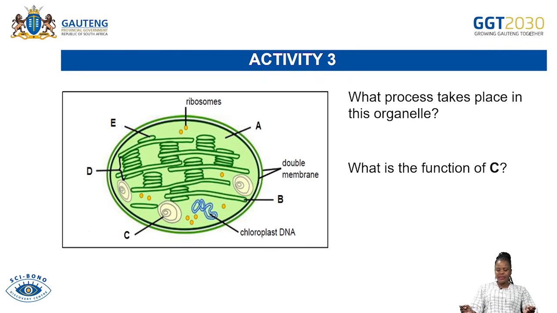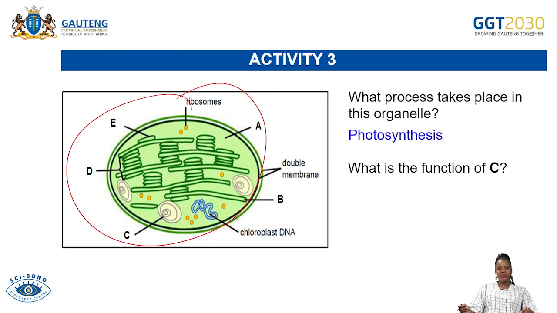What process takes place in this organelle? That is very simple. I've already explained that earlier on, that the process of photosynthesis needs the organelle, which is chlorophyll. So the process that is taking place here is photosynthesis.